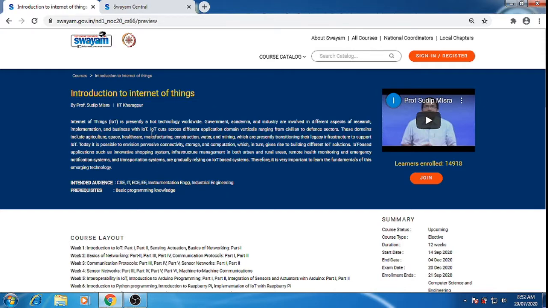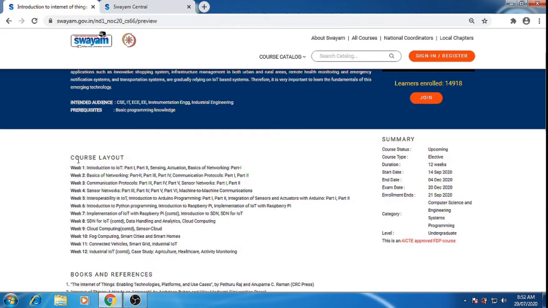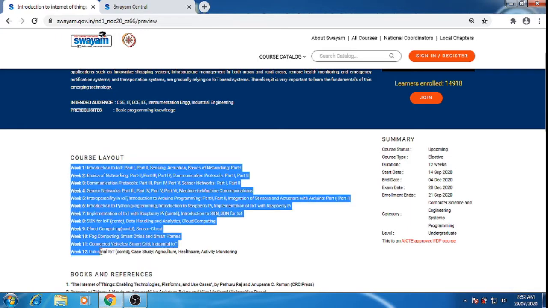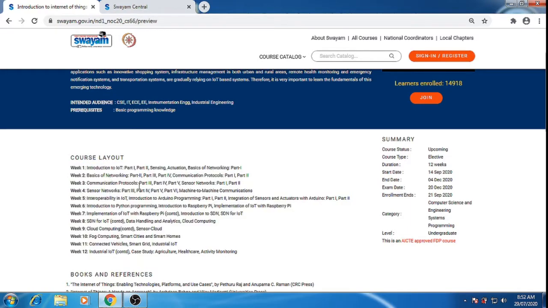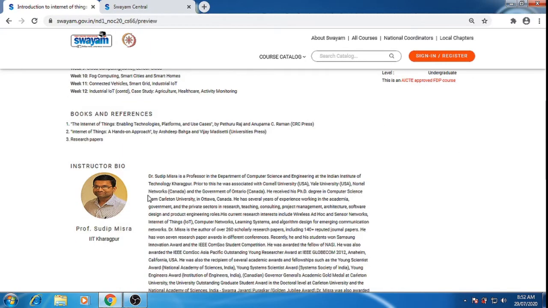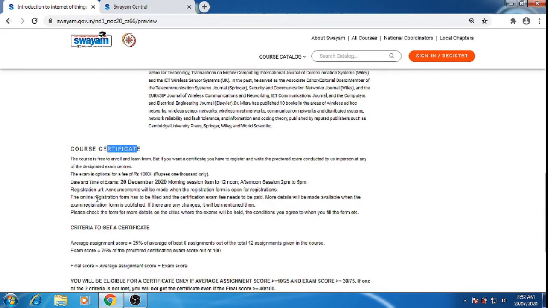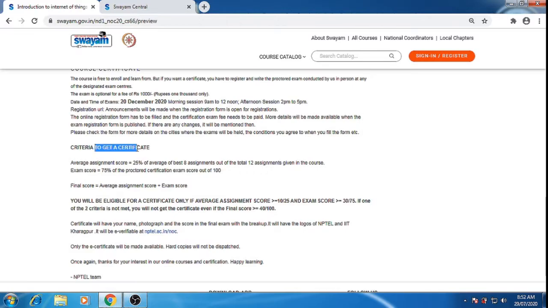Here we'll get some information regarding this course. Then the course layout, where we will get the week wise contents. For example, this is a 12-week course, so week wise contents, then books, references, introduction, the course certificate. Then the certificate criteria.